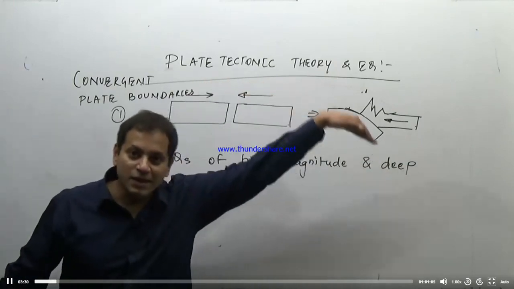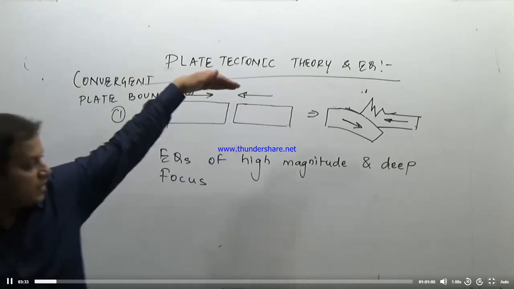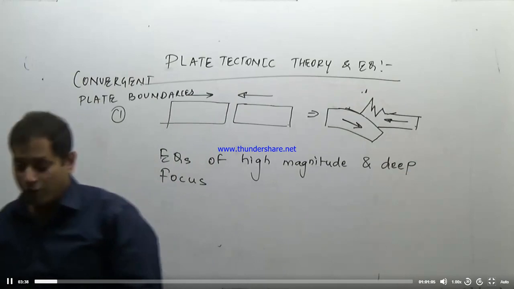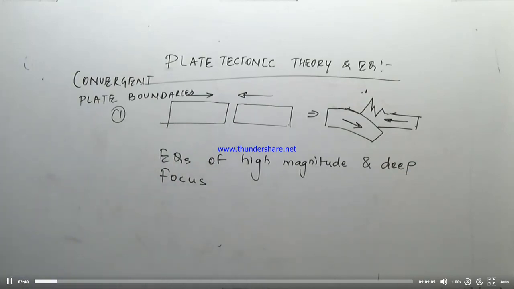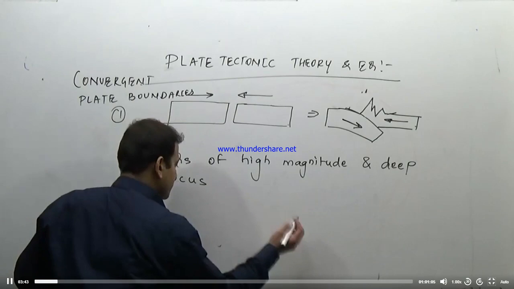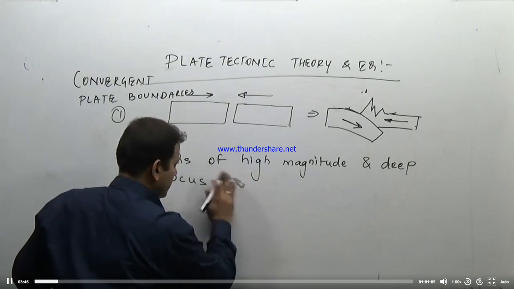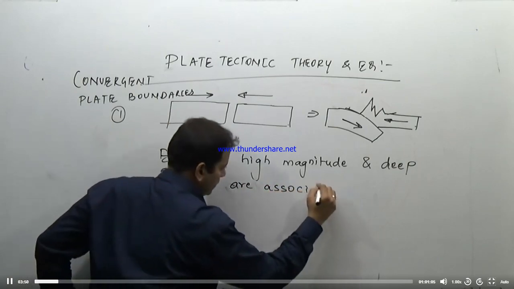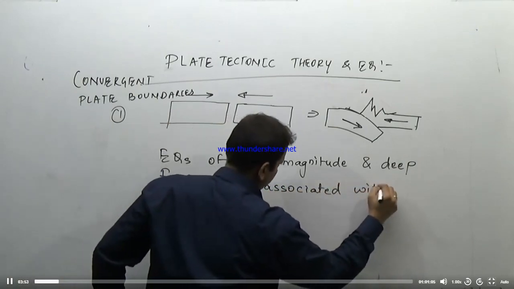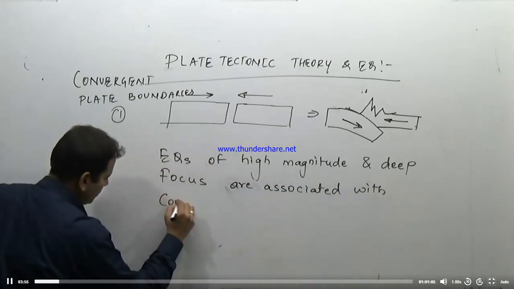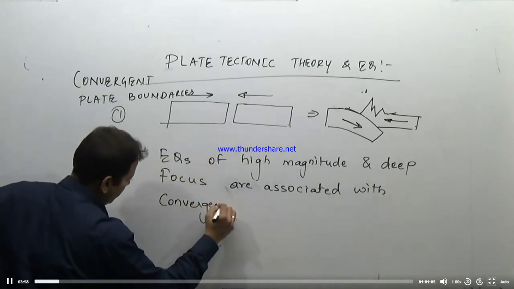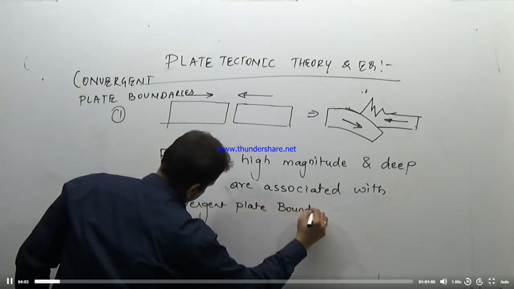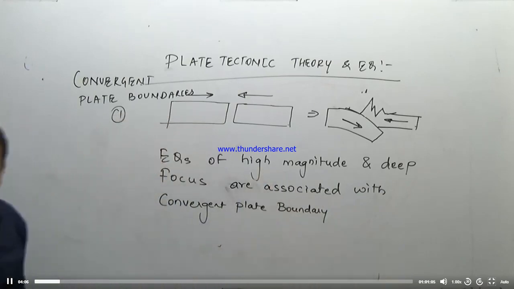Because one crust of the earth is being subducted, going below the other crust, resulting in deep focus earthquakes associated with the convergent plate boundary.